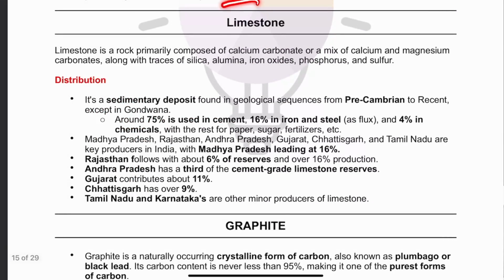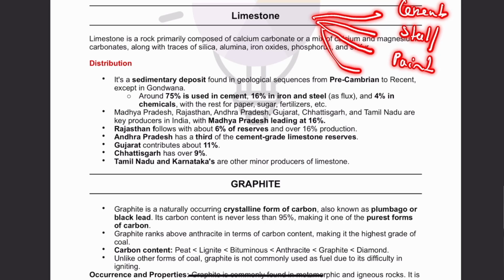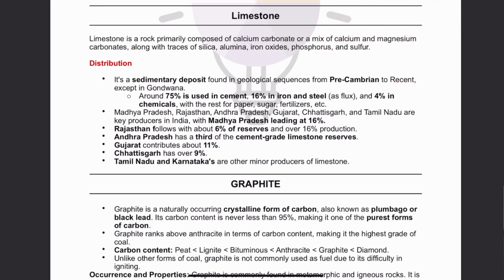Then next we have limestone. Now see, limestone is used in a lot of industries. For example, limestone is used in cement manufacturing. It is used in manufacturing of steel, paints, paper, etc. However, the biggest use of limestone is in the cement industry, and 75% of limestone is actually used in cement. 16% of limestone is used in iron and steel.